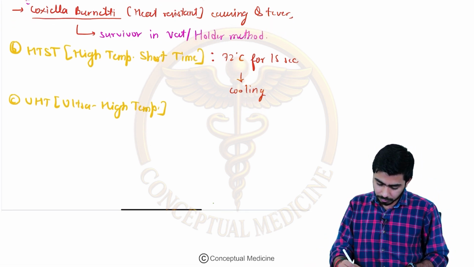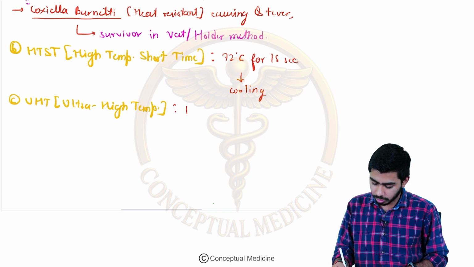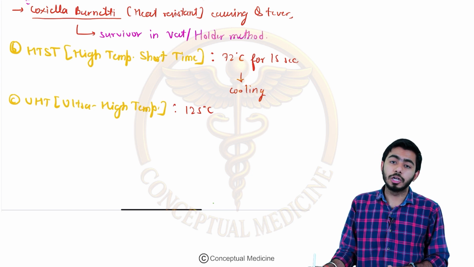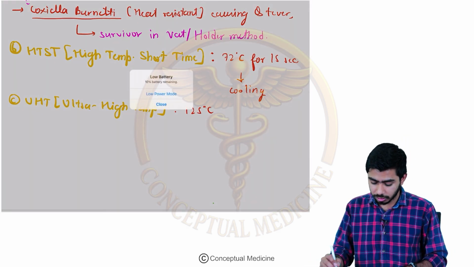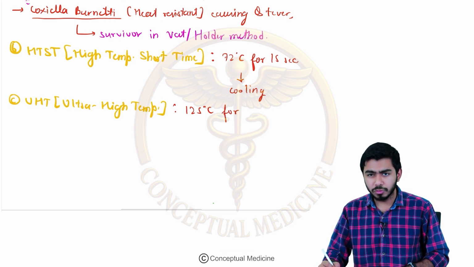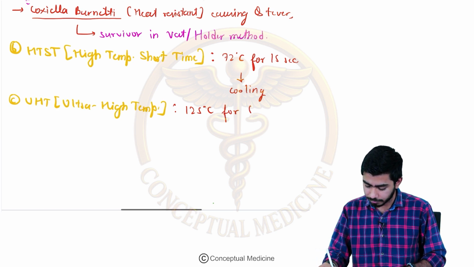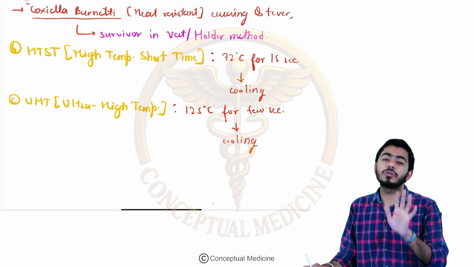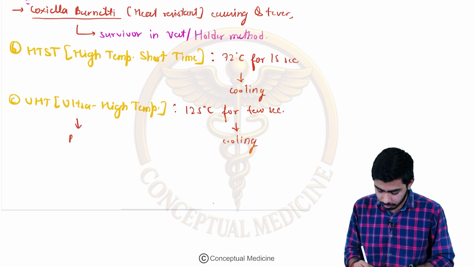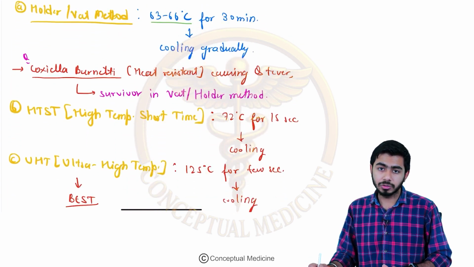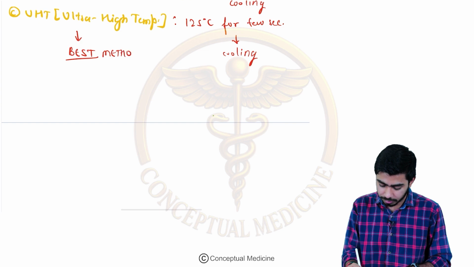In ultra high temperature, we are actually reaching up to 125 degrees Celsius. What is the boiling point of water? 100 degrees Celsius. Now we are reaching up to 125 degrees Celsius for around how much time? Just a few seconds, 5 to 10 seconds, and then we rapidly cool it. So this is the best method of pasteurization.